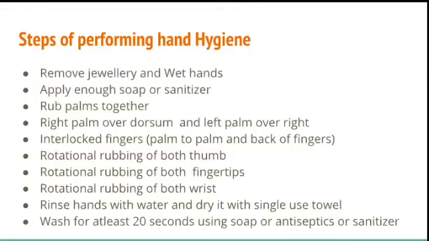So what are the steps in performing hand hygiene? First, remove jewelry and wet hands. Apply enough soap or sanitizer. Rub palms together. Right palm over the dorsum of the left, and left palm over the right. Interlocked fingers. Palm to palm and back of the fingers. Rotational rubbing of both thumbs, right and left. Rotational rubbing of both fingertips. Rotational rubbing of both wrists. And then rinse hands with water and dry them with a single use towel or tissue paper.